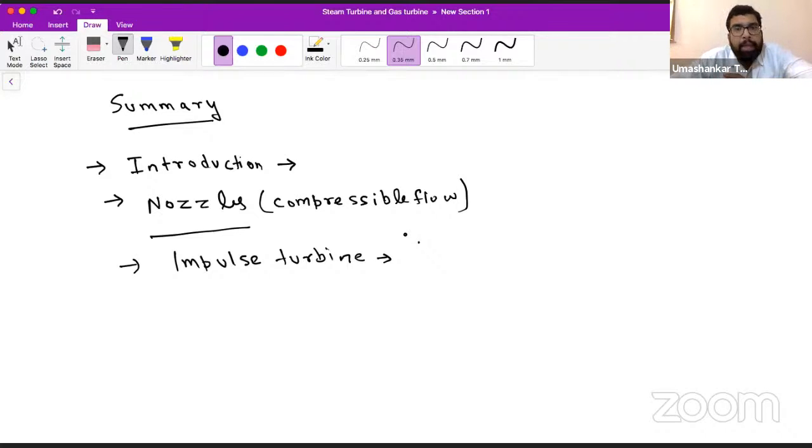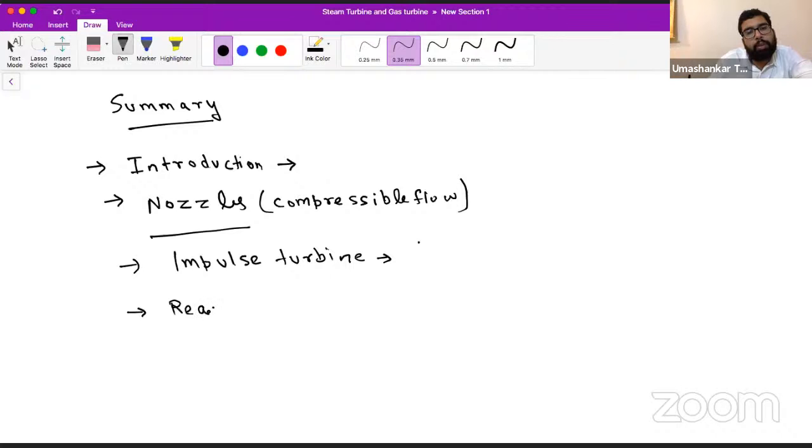Okay, and we have solved examples of that. We have seen how to make the velocity triangle. We have seen how to derive the maximum velocity, as well as we have solved some questions on the simple turbine as well as the compounded turbine, where we have used the carryover coefficient, and all. After then, we have begun with the reaction turbine.